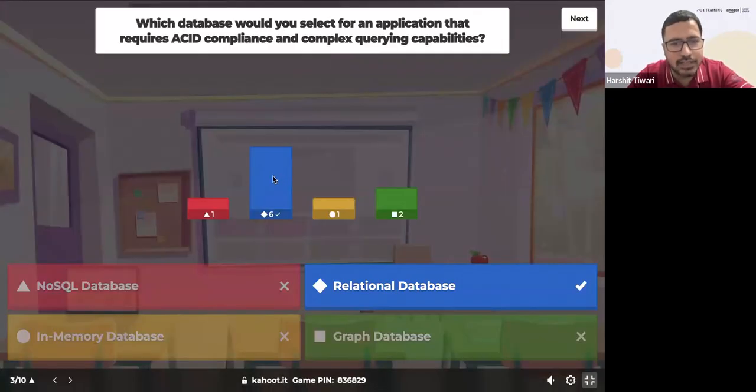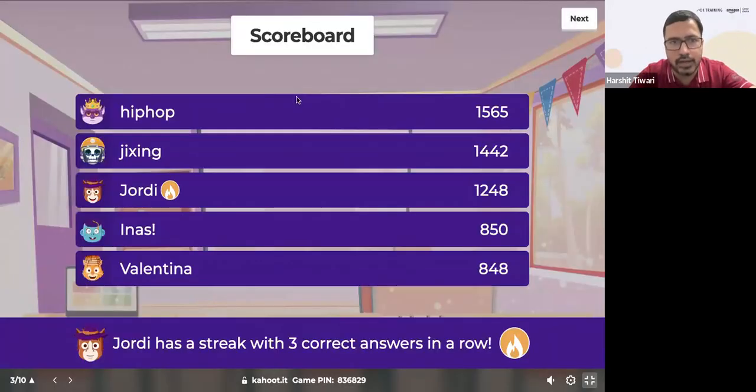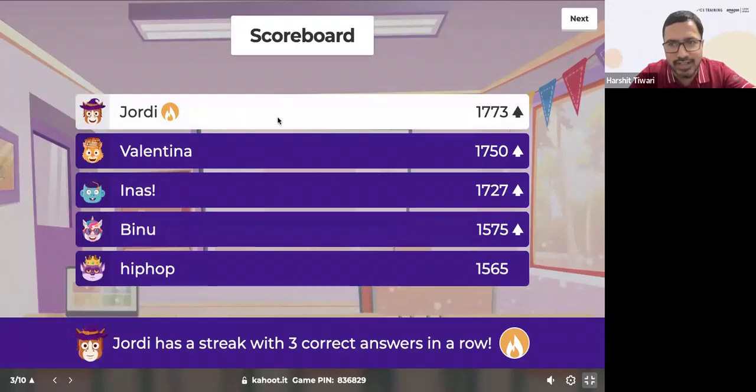Absolutely right. Relational is perfect. We talked about ACID properties. Those who have got it incorrect, we talked about ACID properties, and they are there for relational databases. So absolutely right. Great.